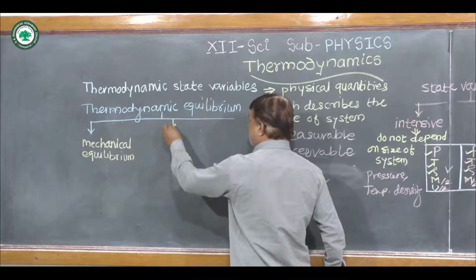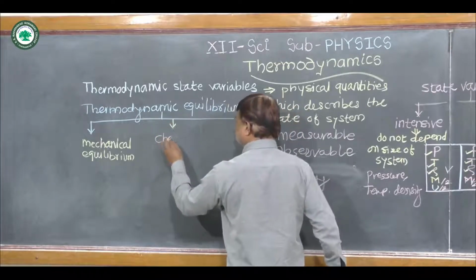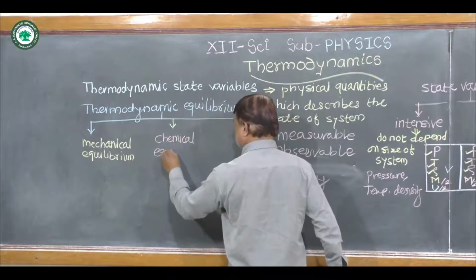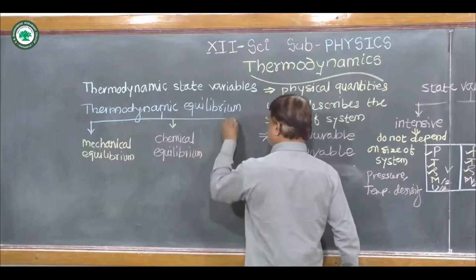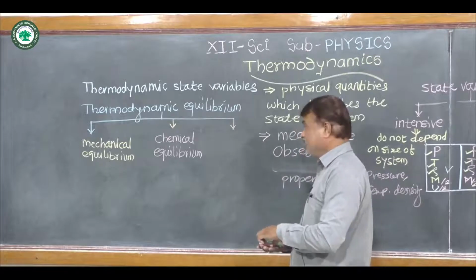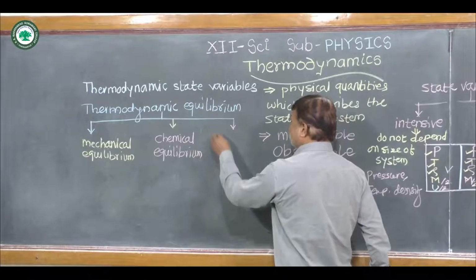Second type of thermodynamic equilibrium is chemical equilibrium. And third type of equilibrium is thermal equilibrium.